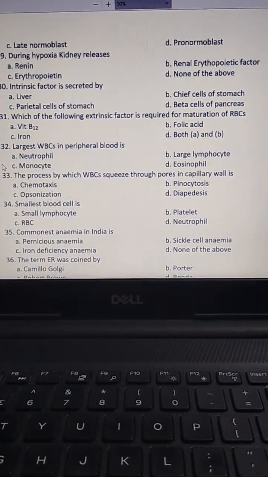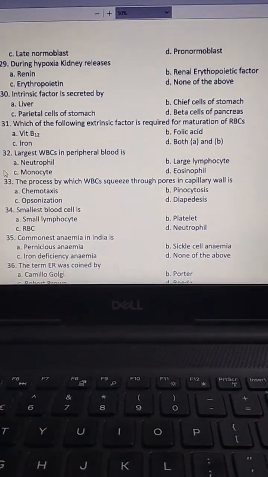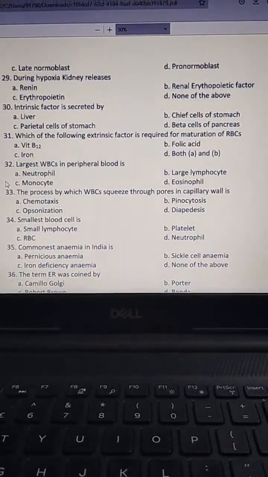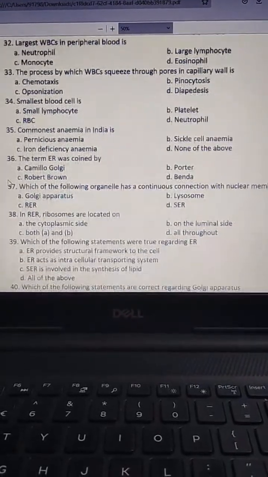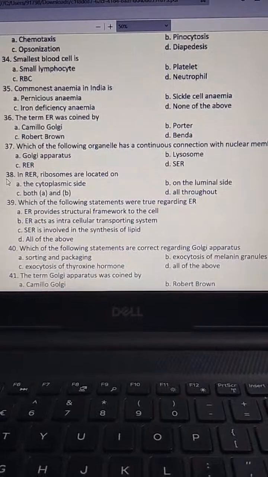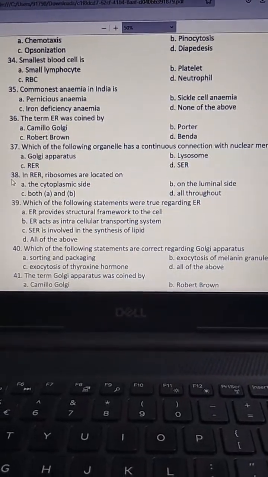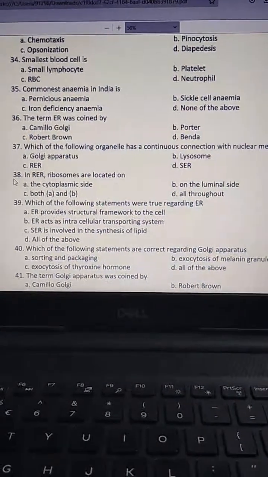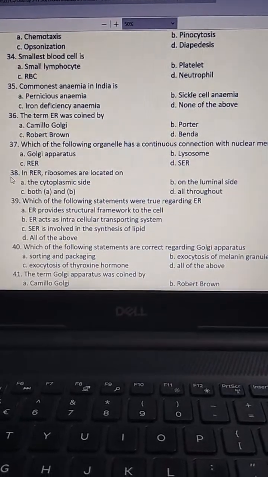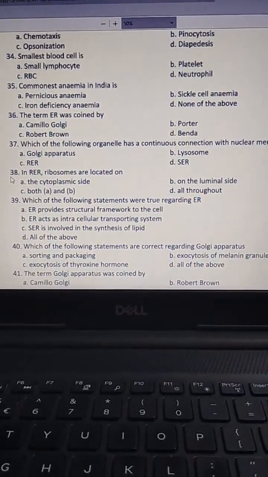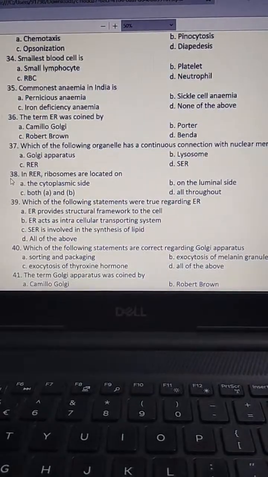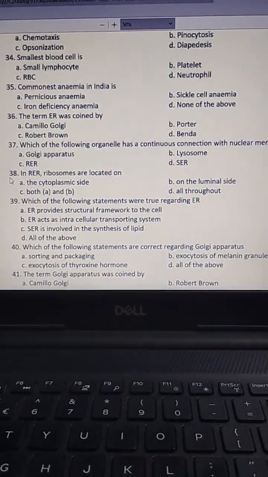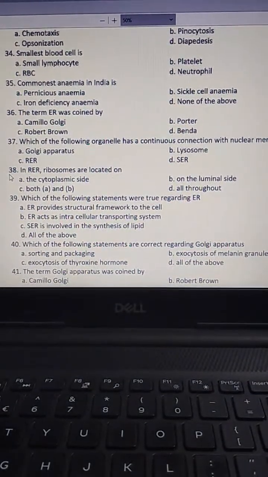The correct answer is iron deficiency anemia. Common anemia in India is? The answer is C, iron deficiency anemia. Then next question, the term endoplasmic reticulum was coined by?